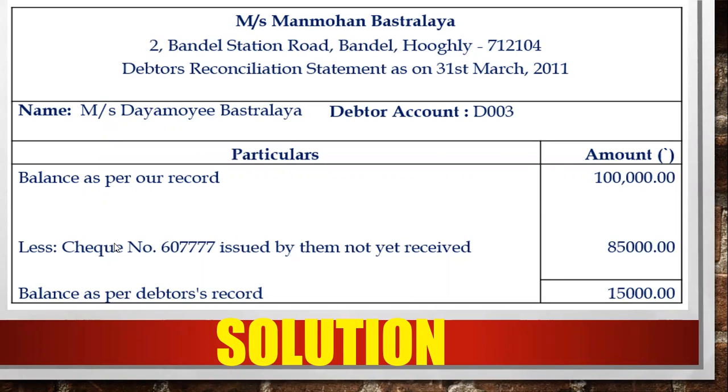There is no item to add. So you will get 15,000 rupees. So you can write over here balance as per debtor record. So in the Excel, normally you have to write this only. You have to make this format, particulars, amount, start with this.